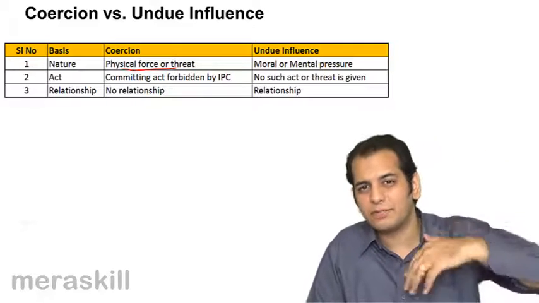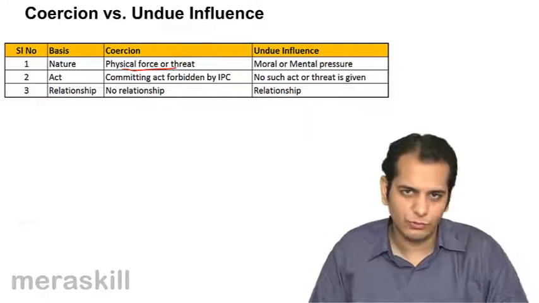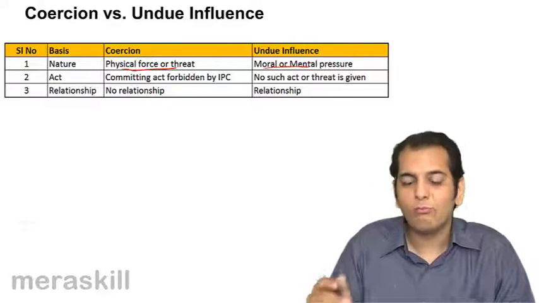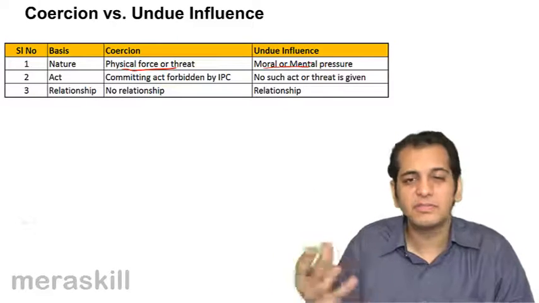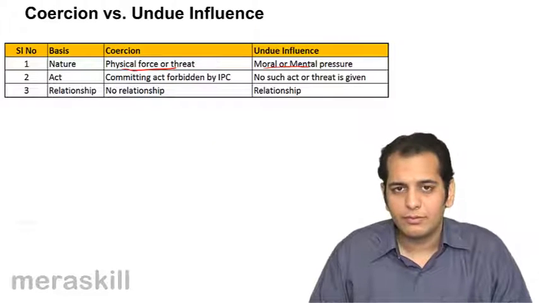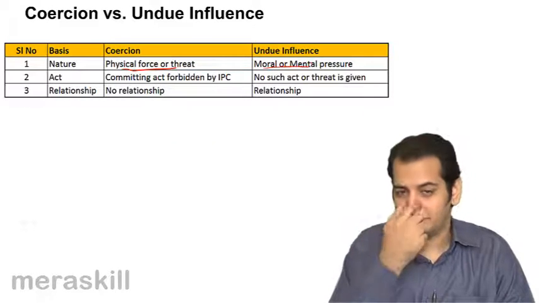You apply physical pressure, you apply physical force, or you threaten to apply physical force. However, the nature of undue influence is moral, mental, emotional, rather psychological pressure. You tend to pressurize the counterparty by convincing him.